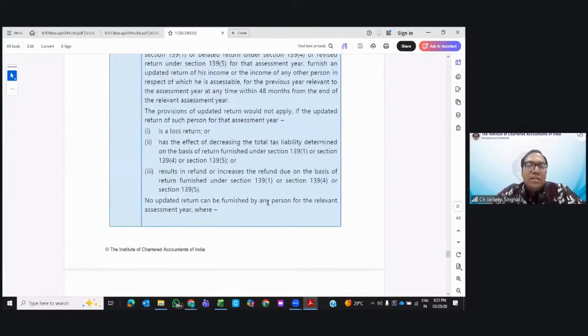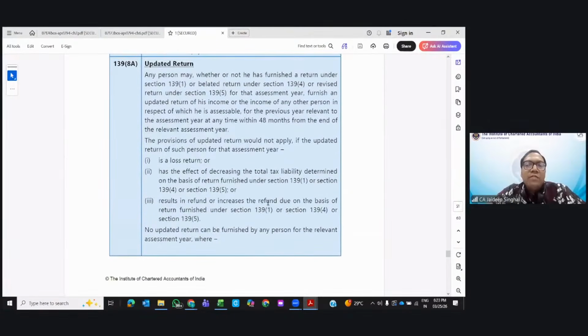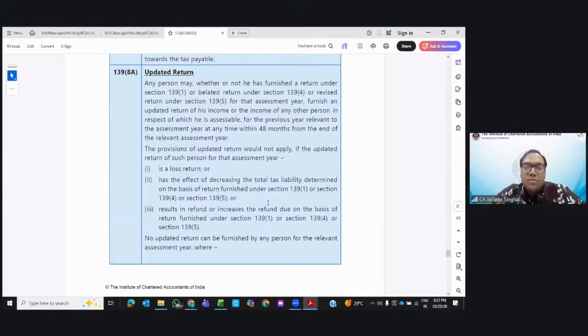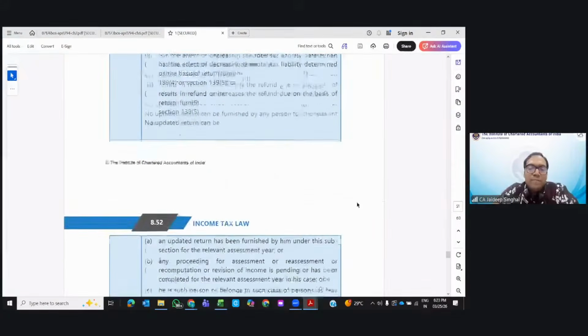139(8A) is for the updated return. If you couldn't file the return on time, or if you want to update your return, you need to declare additional income. In that scenario, you can update your return. But an updated return is allowed only to the benefit of the department, not to the benefit of the assessee. If it is a loss return, then it is not allowed. If it has the effect of decreasing the tax liability, then it is beneficial to you, not to the department, so they're not allowing it. If the refund is increasing, then they're not allowing it, right?